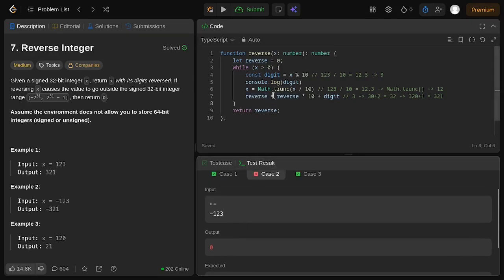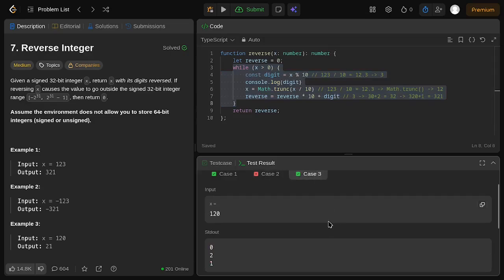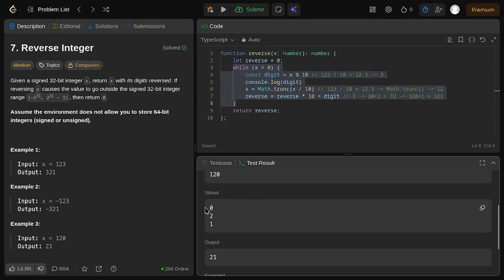and the expected output is supposed to be negative 321. But why that happens is because we have the x check right here. As long as x is above 0, not below 0, or not x is not equal to 0, that is the caveat of using x above 0, and the negative number is not being considered by the while operation right here. But on test case number 3 right here, it is properly executed.